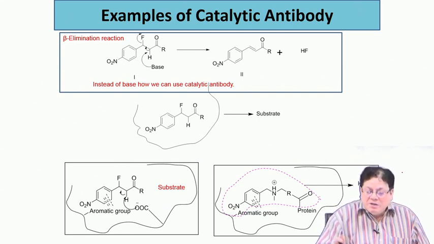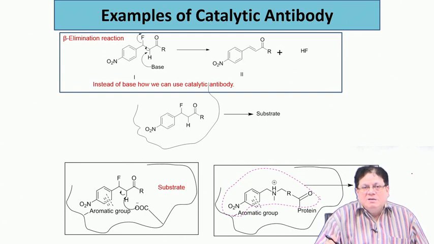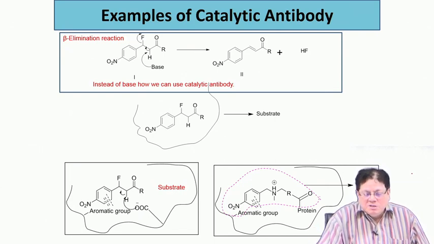The first strategy was really not the transition state analog, though the simplest strategy is: if you know the transition state, make an analog of the transition state, attach it to the protein, and generate the monoclonal antibodies. But that was not the initial study.